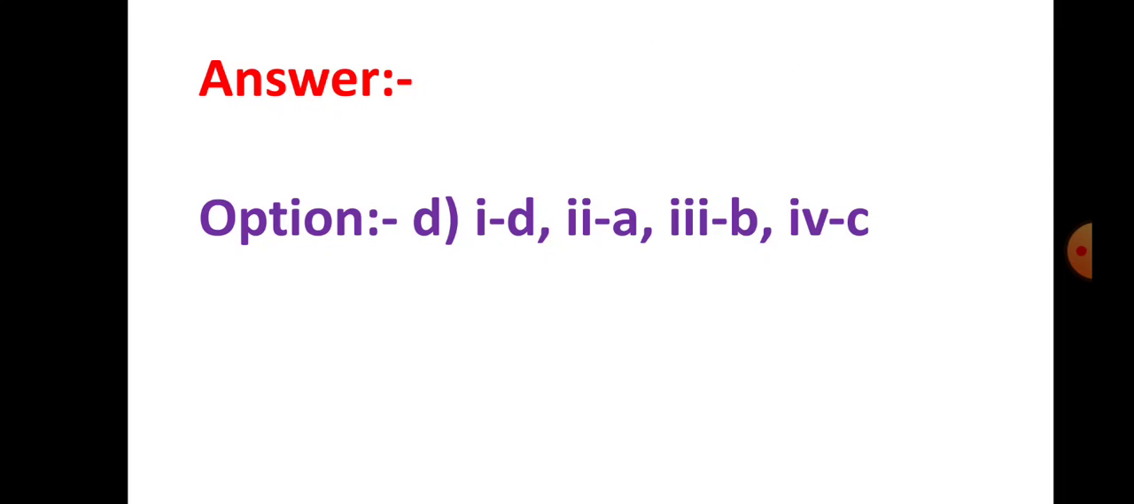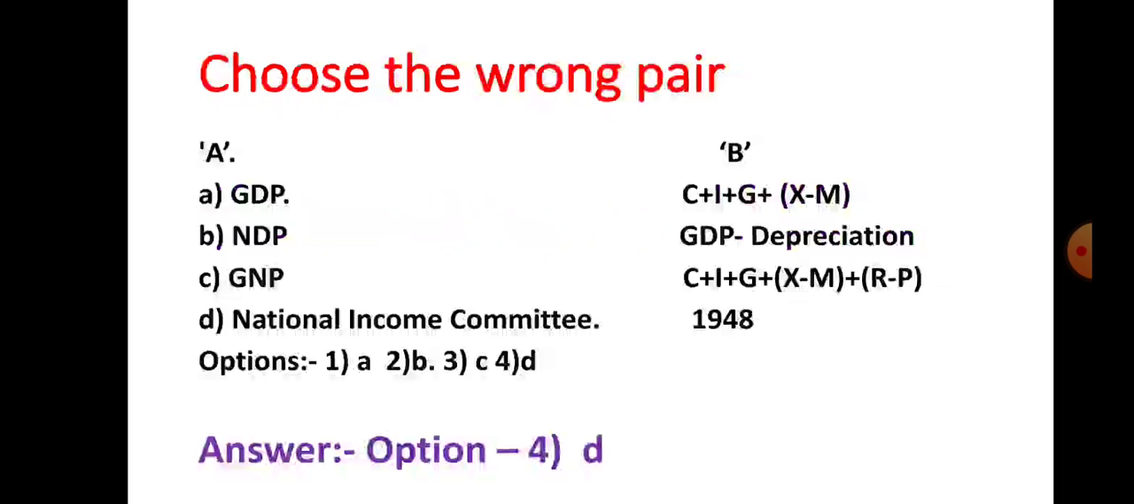So what is the answer here? You have to mention only your answer. What is the right pair here? The right pair is option D. Number 1 is D, number 2 is A, number 3 is B, and number 4 is C. So mention only the answer here, and there is no need to write the format of the question.